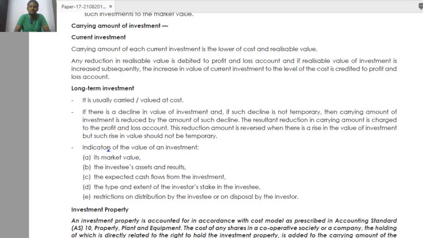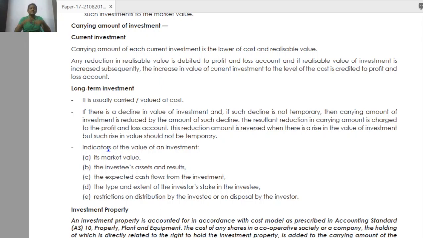This reduction is reversed when there is a rise in the value of investment, but such rise should not be temporary. What they are trying to say is that normally a long-term investment should be valued at cost only, meaning the purchase price. Whatever you spent should be the balance sheet amount.